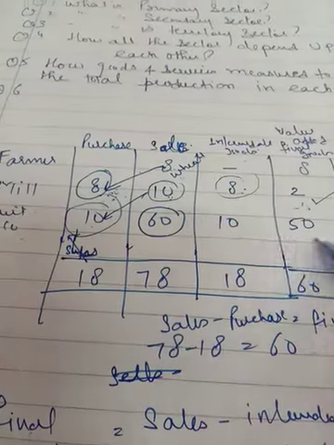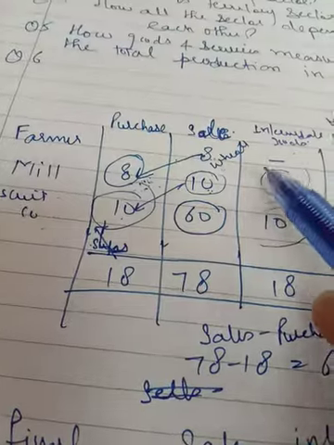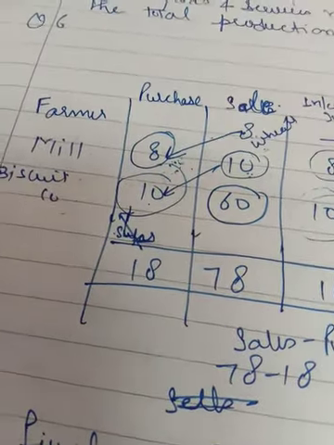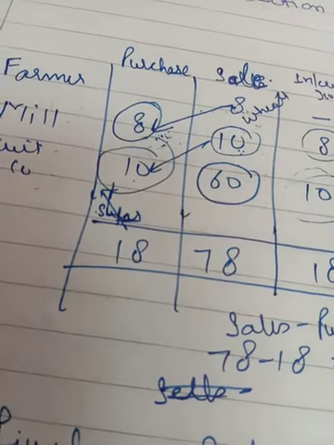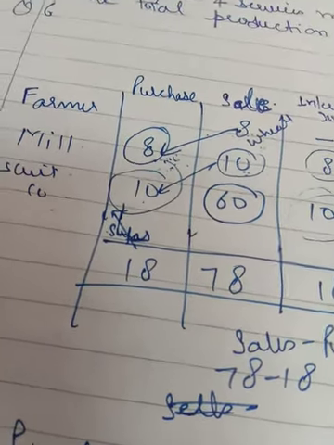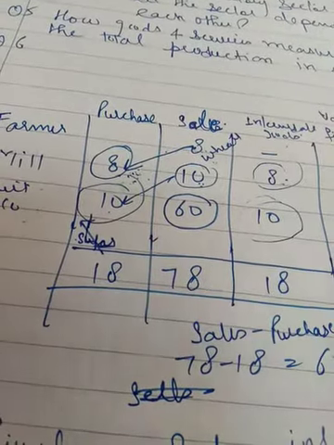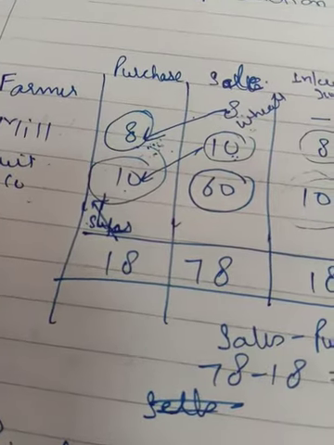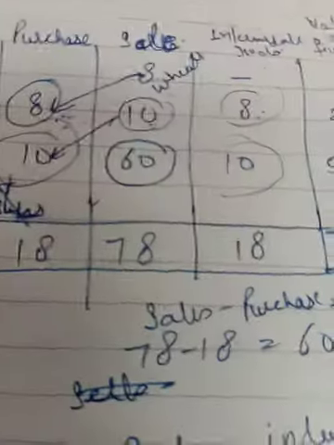That is the final goods, and 10 rupees is the intermediate goods for the biscuit company. Intermediate goods are those goods which have been purchased from someone for making the final product. Definition can come: what do you mean by intermediate goods? Intermediate goods are the goods which have been purchased from someone for making the final good. They are not counted while counting the total production by the producer.